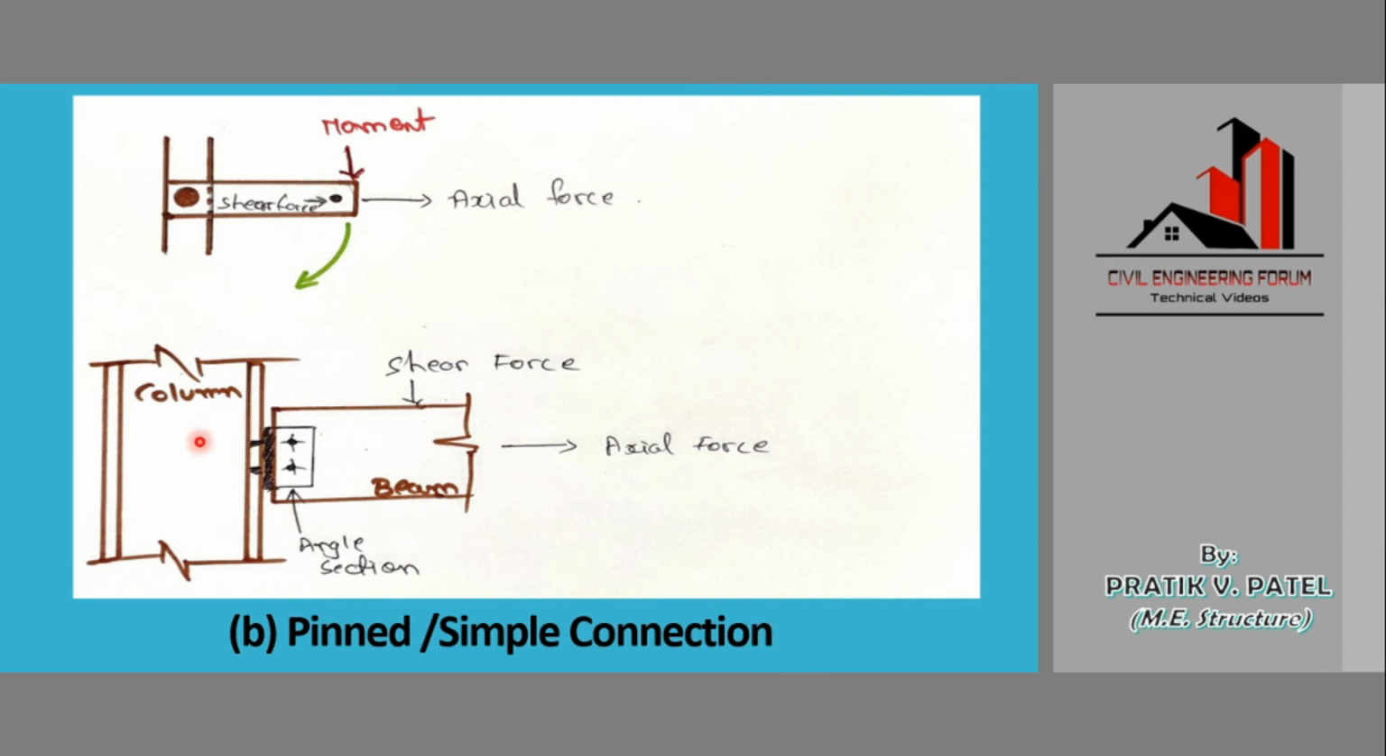Similarly, this is another figure. Here I provided a connection which is pinned or simple, or we can even say a hinge-like connection. If we apply shear force, it will not move. If we try to apply axial force, it will not move due to the reaction. But if we try to rotate this, yes, it will rotate around the column. This beam will be able to rotate around this column. So this is basically a pinned or simple connection, the second type of connection that we saw.